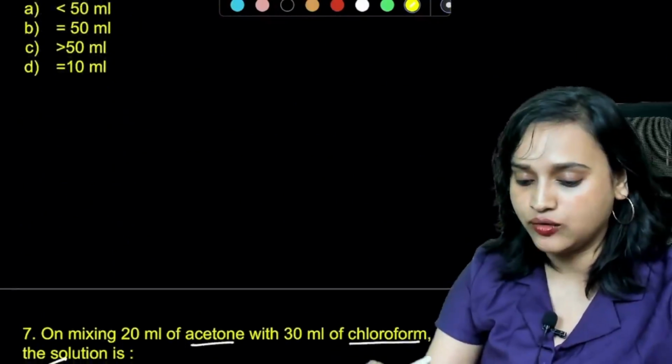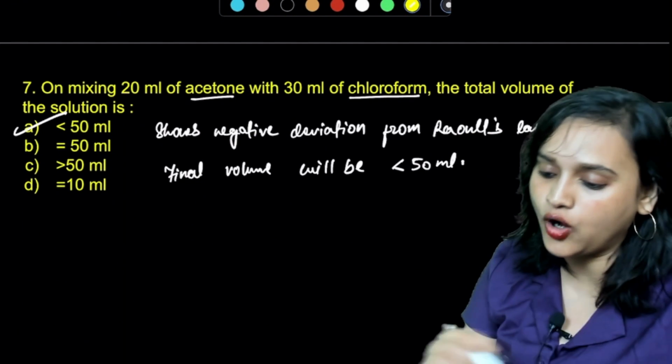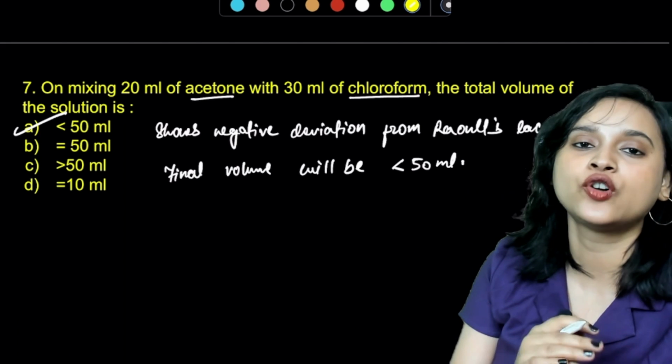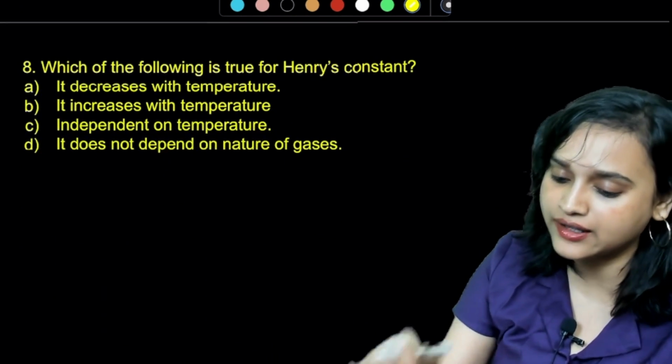Okay, let me tell you. Actually, what happens is that acetone plus chloroform shows a negative deviation from Raoult's law, and that means the final volume is going to be lesser than 50 ml. So option A is your correct answer. Let's go to the next question.